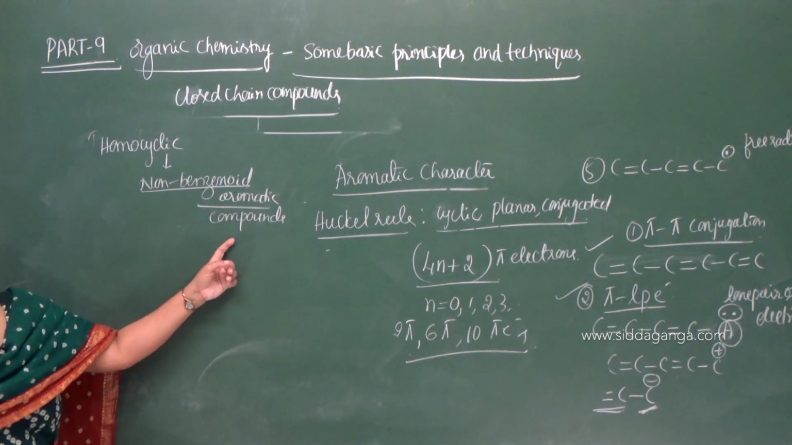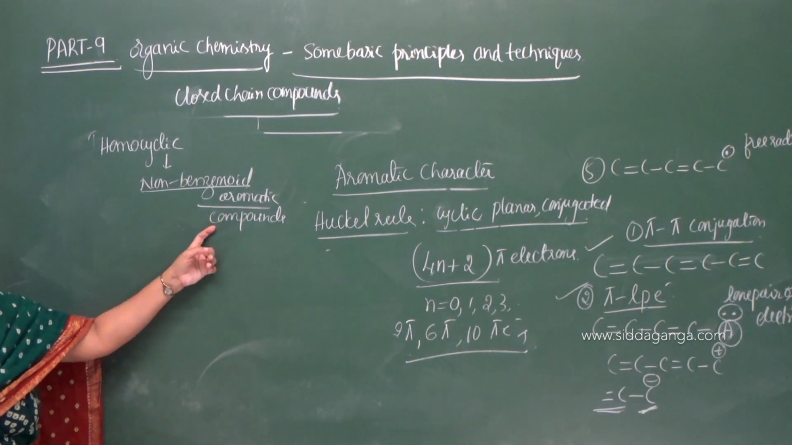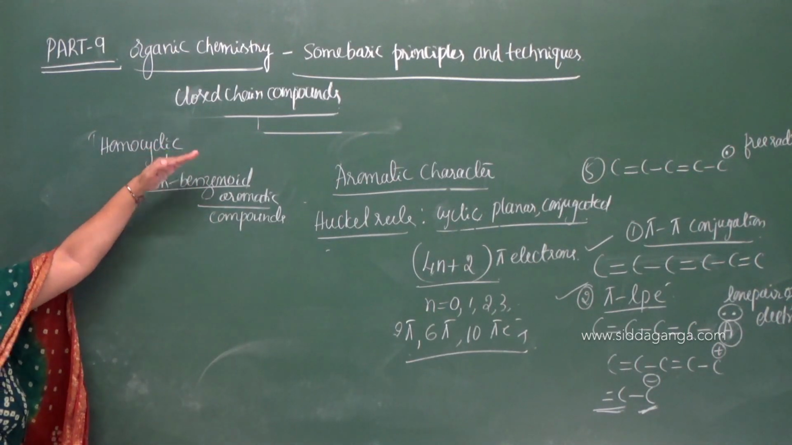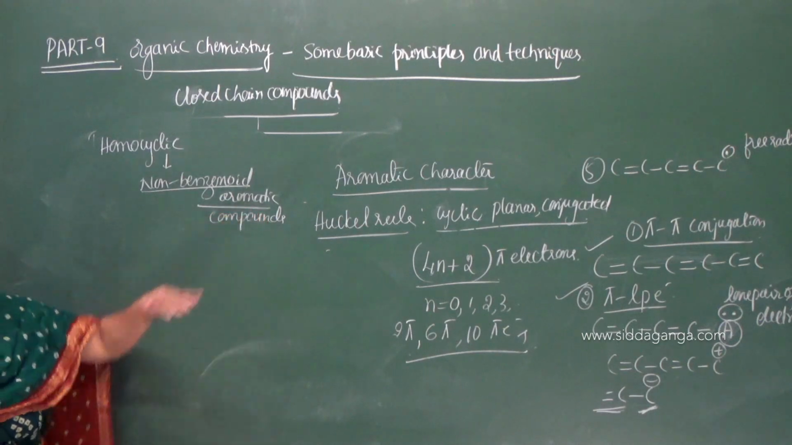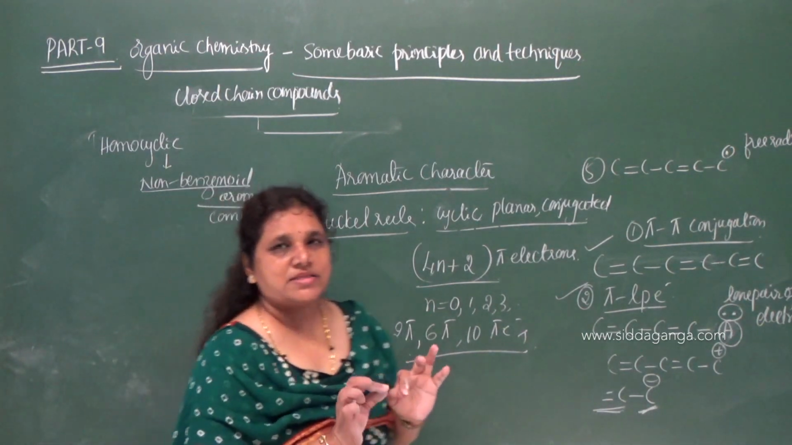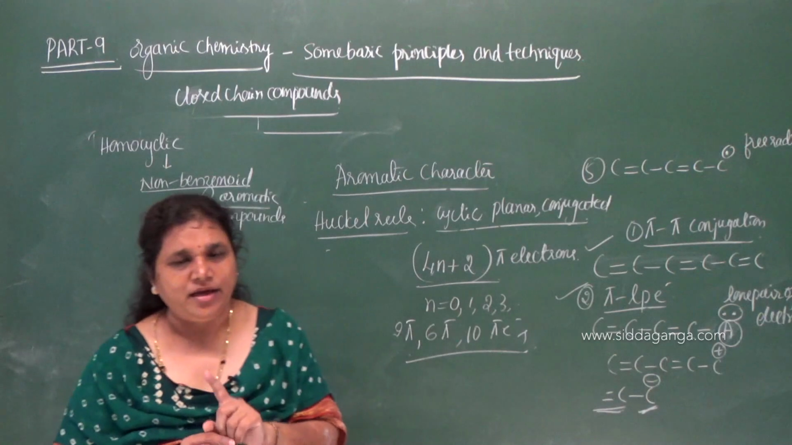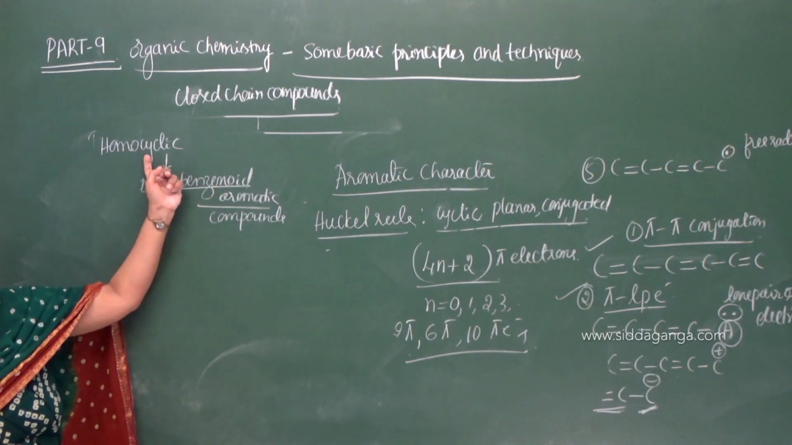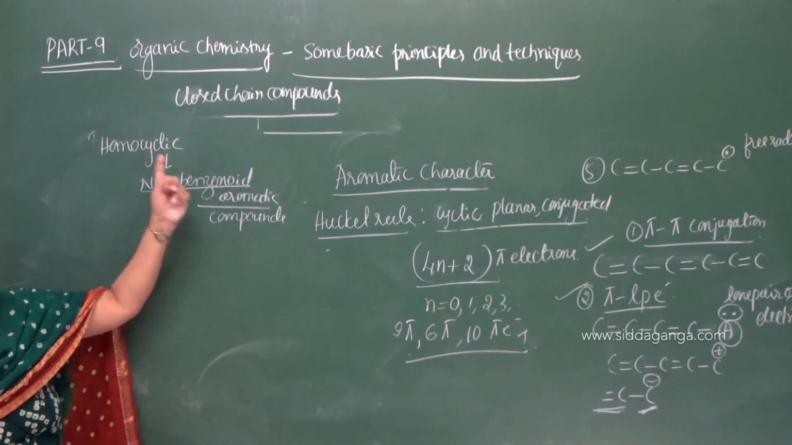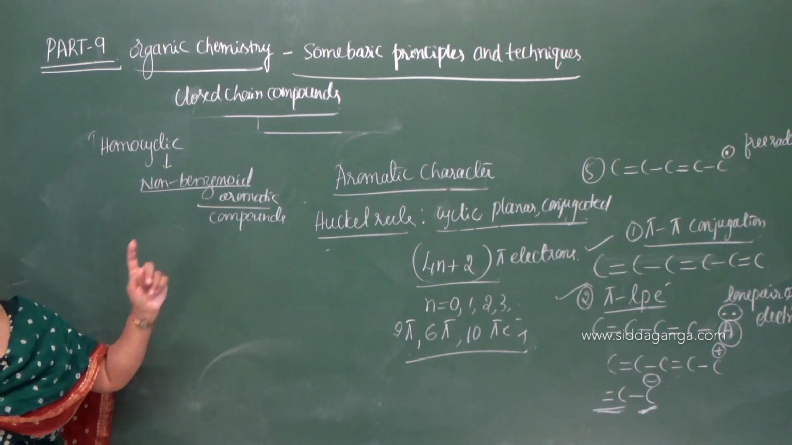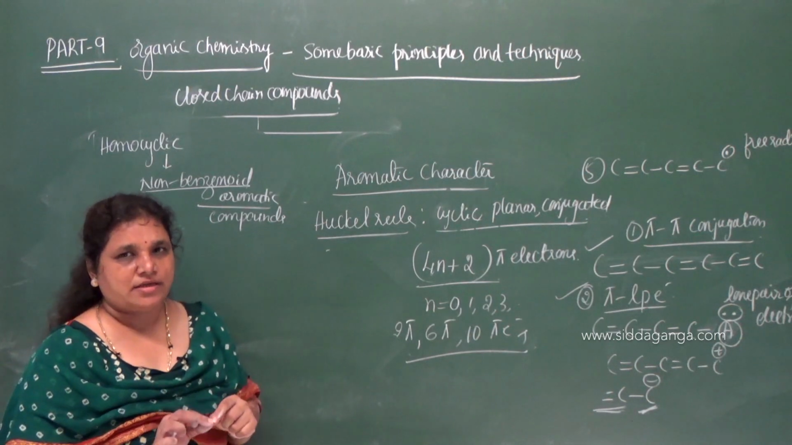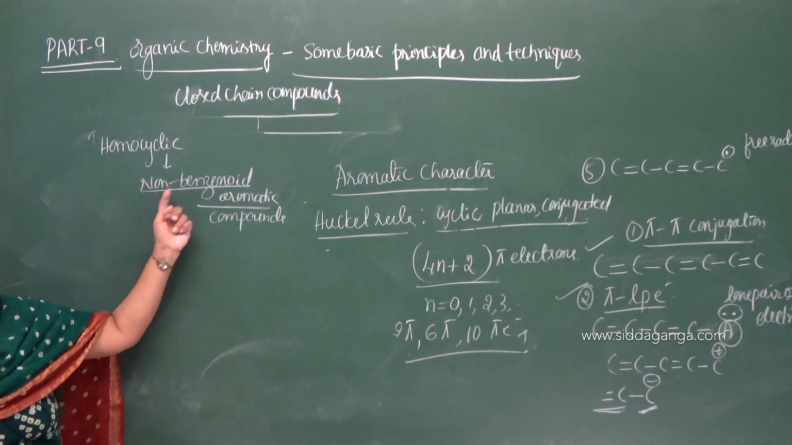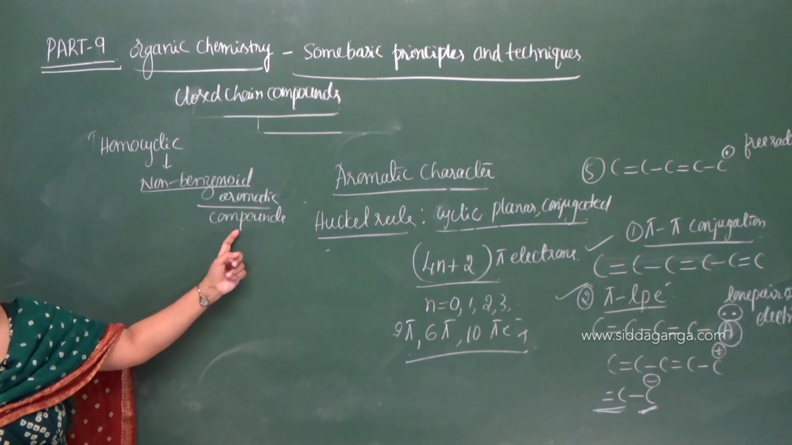Homocyclic aromatic compounds that do not contain a benzene ring. No doubt they are homocyclic, no doubt they are aromatic, but they do not contain a benzene ring. I'll repeat: they must be aromatic, they must be homocyclic, but they do not contain a benzene ring. Such types of compounds are called homocyclic non-benzenoid aromatic compounds.